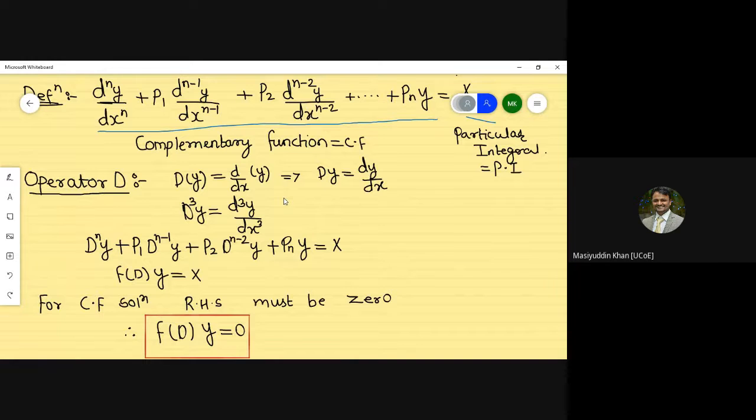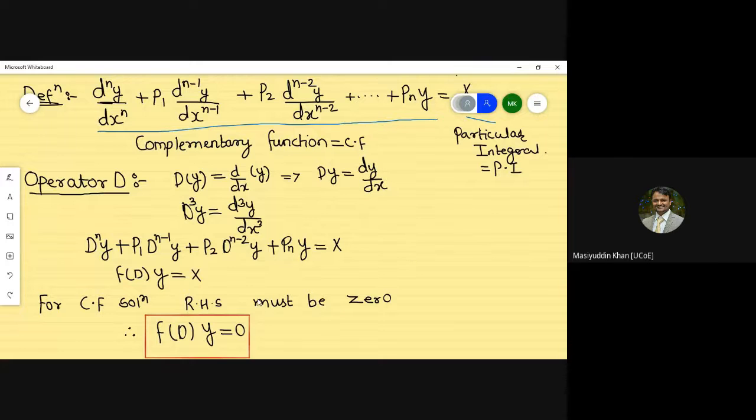Now, if zero is not given, I have clearly written here that the right hand side must be zero. Must be zero means what? If this part is not given as zero and we have to calculate the complementary function, the right hand side must be zero, which means we consider f of D into y equal to 0.